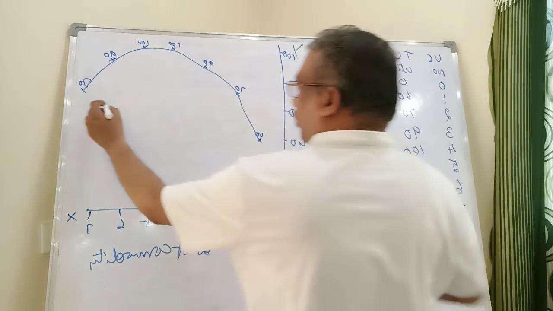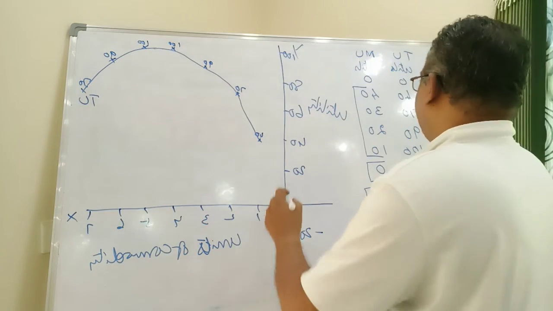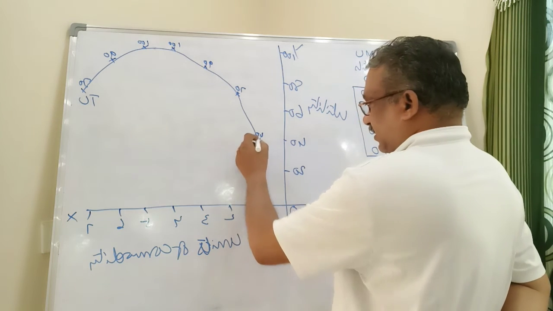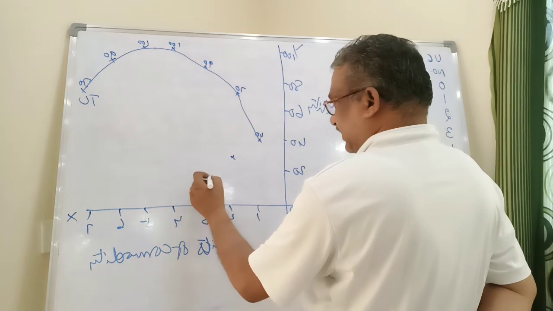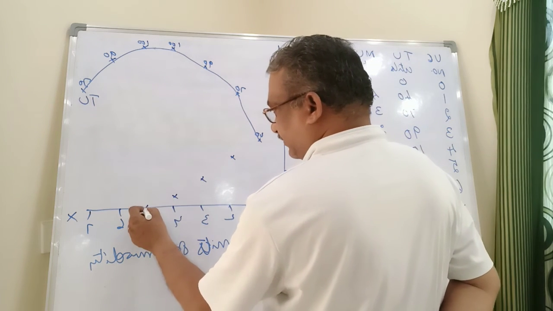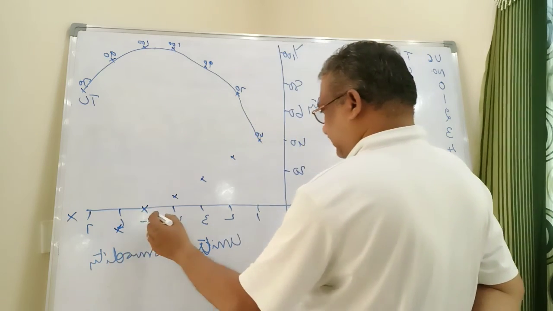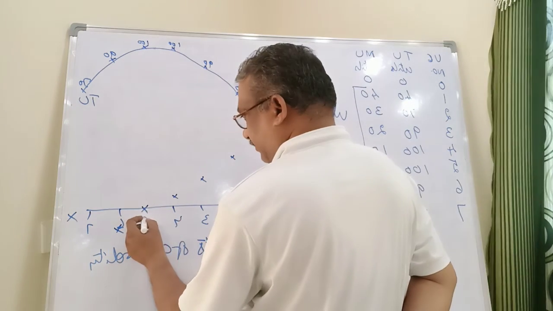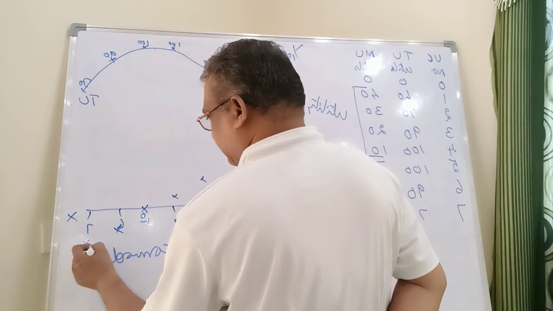This is total utility. The marginal utility: first is 40, second is 30, third is 20, fourth is 10, fifth is 0, then minus 10, minus 20.